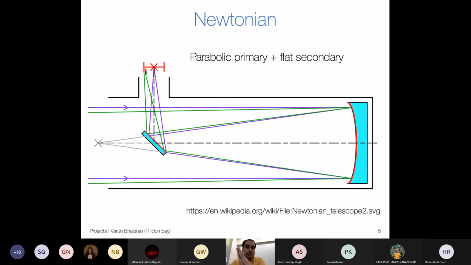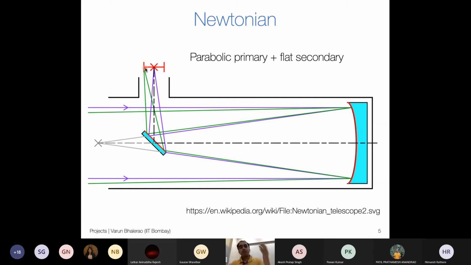We looked at chromatic aberration and spherical aberration, two types. Chromatic was seen primarily in the case of lenses, and we saw spherical aberration if the primary was a sphere or a section of a sphere. There are others like coma, astigmatism, defocus, and so on. They all come in because of this problem: as you go off axis, your rays are no longer getting perfectly sharply focused.